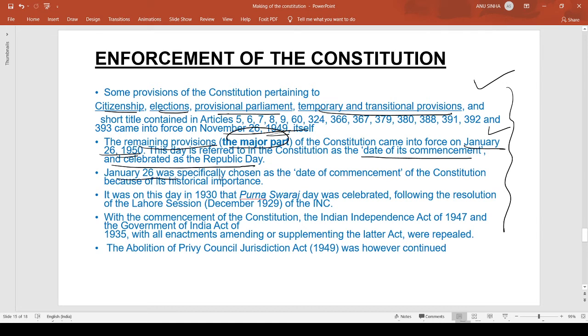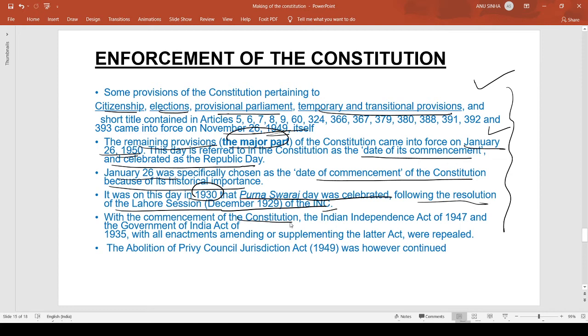Now, January 26 was especially chosen as the date of the commencement of the constitution because of its historical importance. So why have we chosen January 26? Because of its historical importance. And what is the historical importance? In 1930, Purna Swaraj Day was declared following the resolution of the Lahore session, December 1929, of the Indian National Congress. So it was on this date, January 26, 1930, that Purna Swaraj was first declared. That's why we have chosen this date as the Republic Day of India.